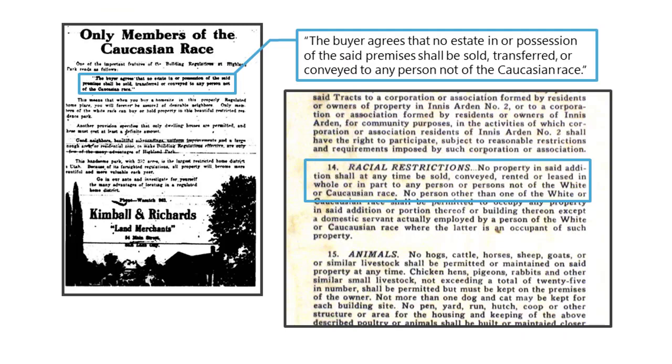Some of the criteria for what made a neighborhood risky: a single home owned by a Black or African American made the entire neighborhood risky. As a consequence, other neighborhoods, white neighborhoods in particular, had covenants in the homeowners association that it was illegal, it was not allowed, to purchase a home in that neighborhood unless you were white or of Caucasian descent. Quote, the buyer agrees that no estate or possession of the said premises shall be sold, transferred, or conveyed to any person not of the Caucasian race.